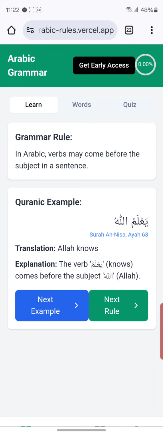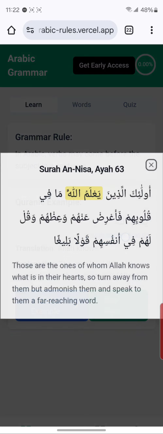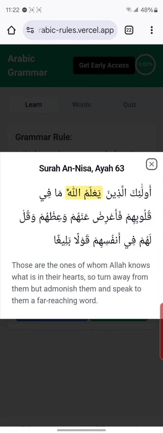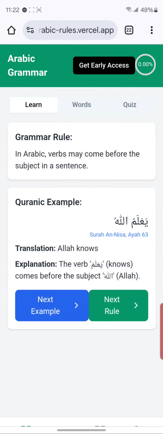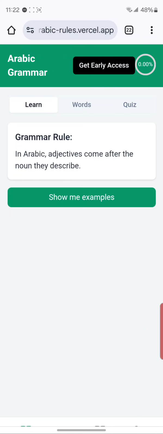Here's another one, ya'lamullah. This one comes from Surah An-Nisa. If you click on the reference, it'll also give you the entire ayah. So here ya'lamullah means ya'lamu, which is the verb, which comes before the subject Allah. So it means Allah knows. You can look at multiple examples if you want. You can go on to the next rule.